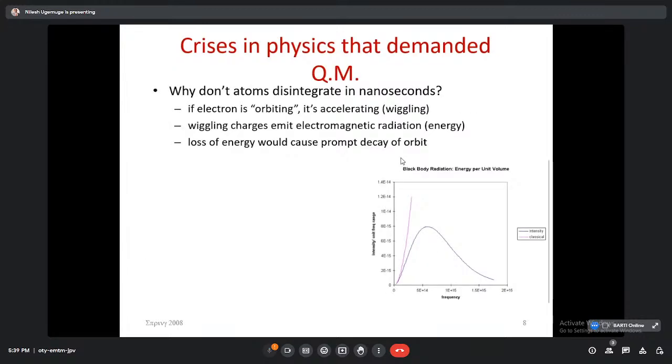And then again, we can see some of the theories here, like why don't atoms disintegrate in nanoseconds? If an electron is orbiting, it is accelerating, and so it must be accelerating. Or, as you may know, electromagnetic radiation always begins from radio waves and ends at gamma radiation in terms of increasing frequency. A radio wave has the lowest frequency, whereas gamma radiation has the highest frequency.